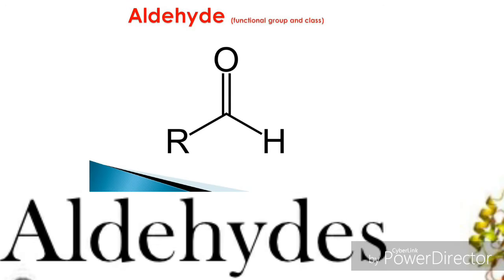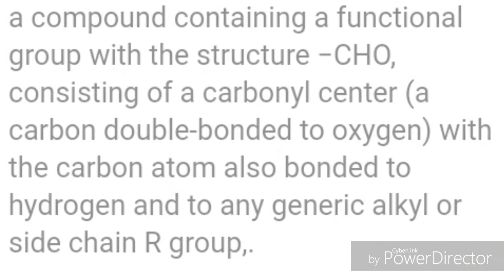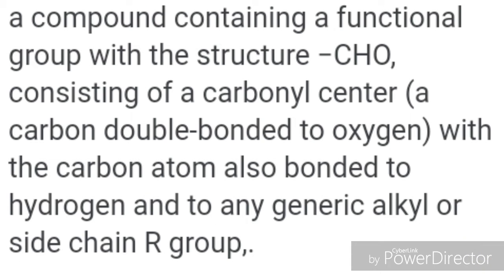The general formula of aldehydes is R-CHO. According to IUPAC nomenclature, the names of aldehydes end with the suffix -al. A compound containing a functional group with the structure CHO, consisting of a carbonyl center with the carbon atom also bonded to hydrogen and to any generic alkyl or side chain alkyl group. These compounds are called aldehydes and the general formula is R-CHO.